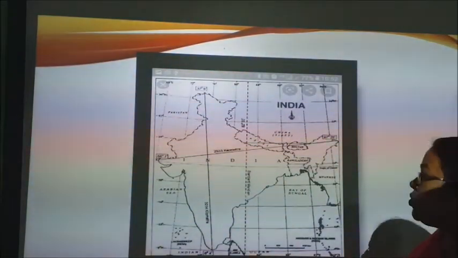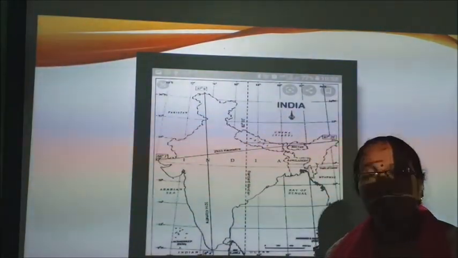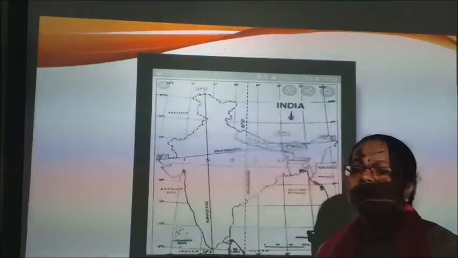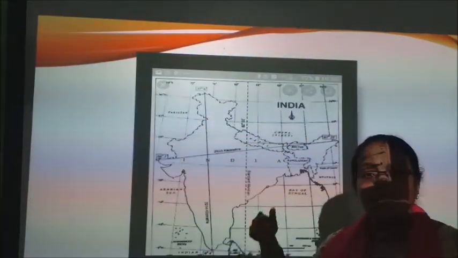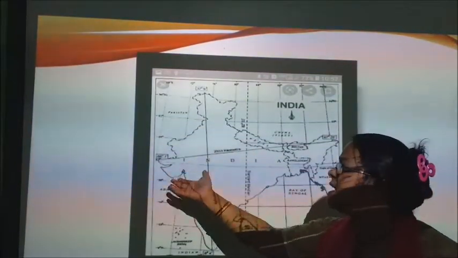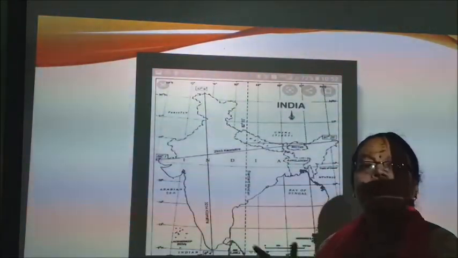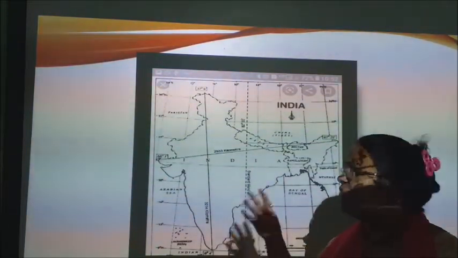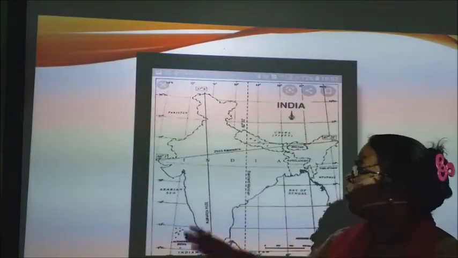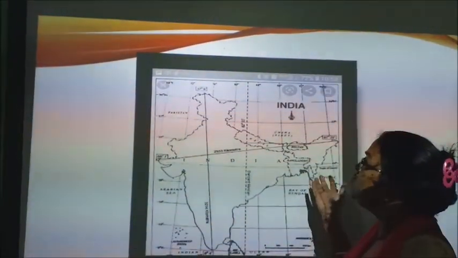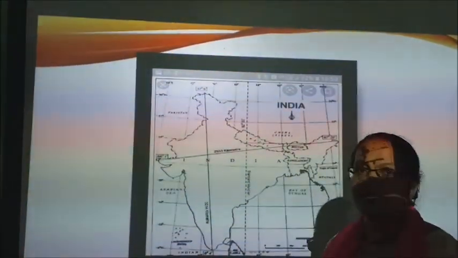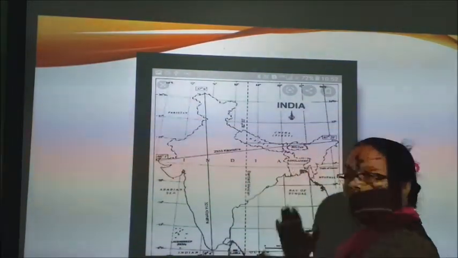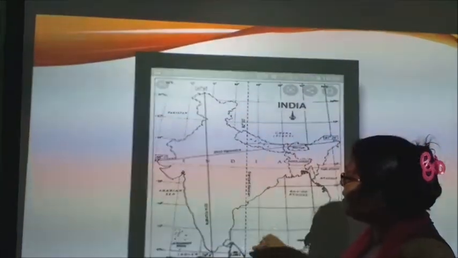So the difference is in minutes of time. To avoid the confusion among railways, flights, the preparation of timetables and confusion in every aspect. Suppose you call your friend in Gujarat and you ask what is the time, he will say his time and you will follow your time. So it creates confusion when you set up a meeting and all. So much problem is there if you follow different types of time zones according to the longitudes. So every country decided the midway of their country as a standard meridian.